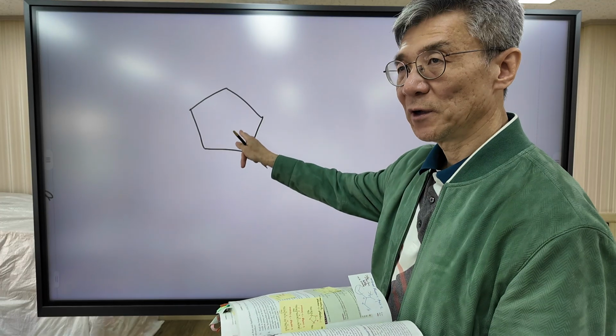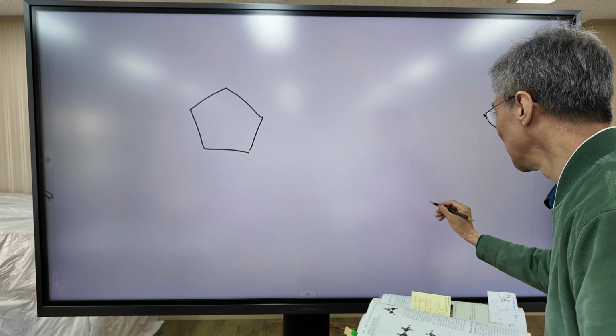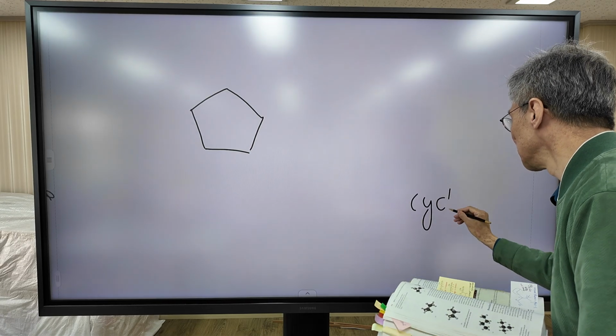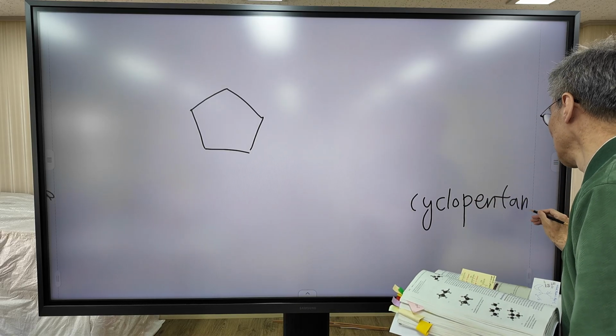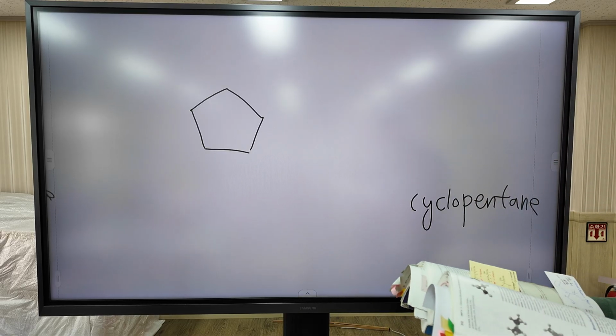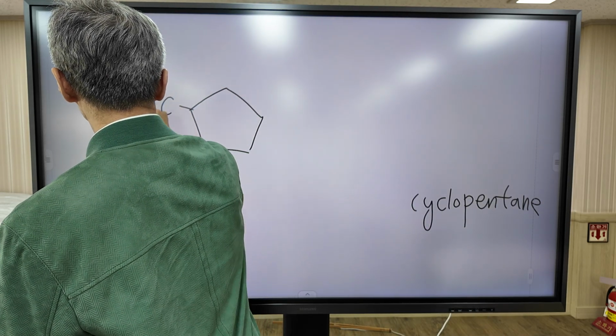The name of this one: it is a five-membered ring, so this is simply cyclopentane, but functional groups are attached.